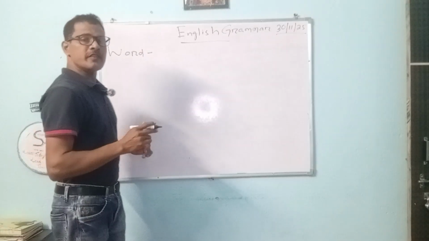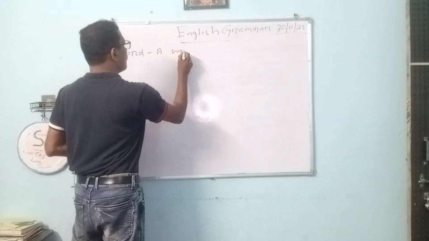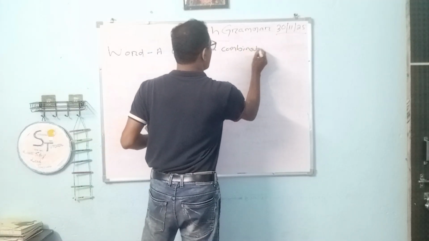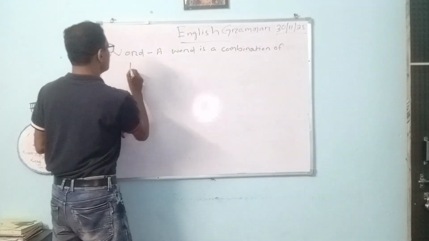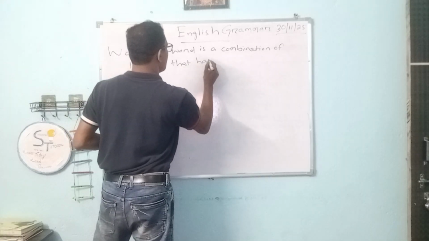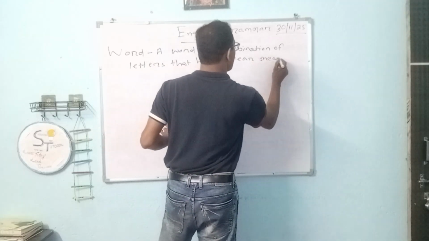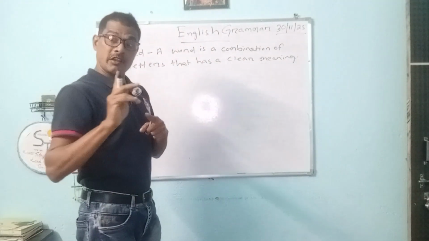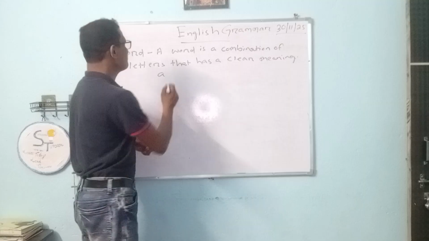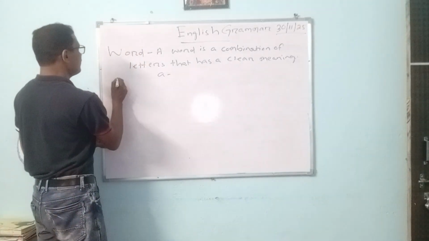Clear? Okay, so word. What is a word? A word is a combination of letters that has a clear meaning. A word can be a single letter word like A. A is a word. Clear? A can be a word. And what is a sentence?